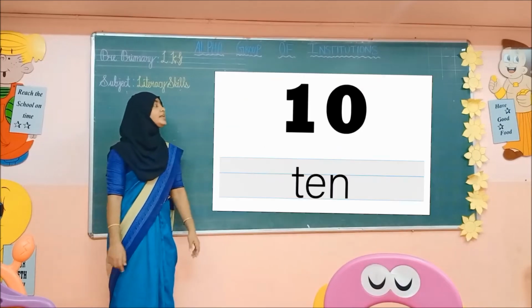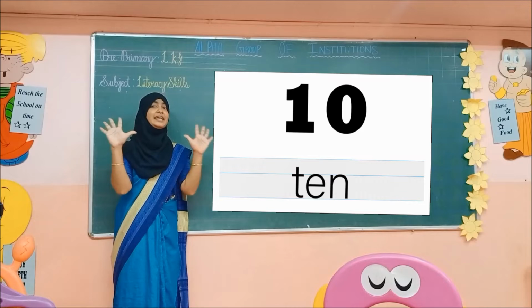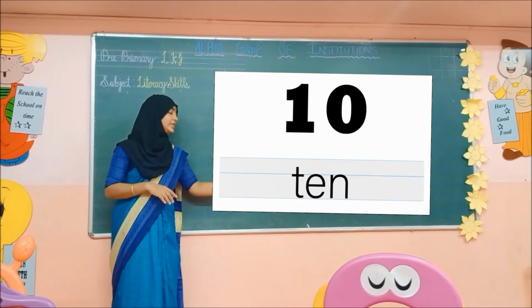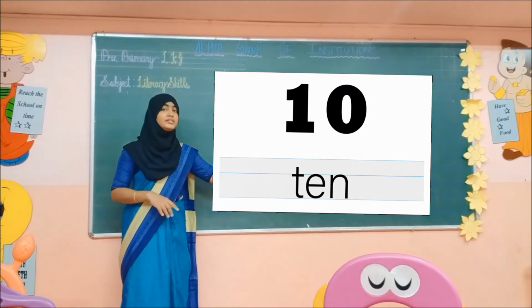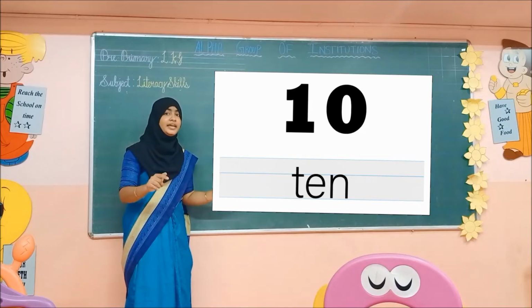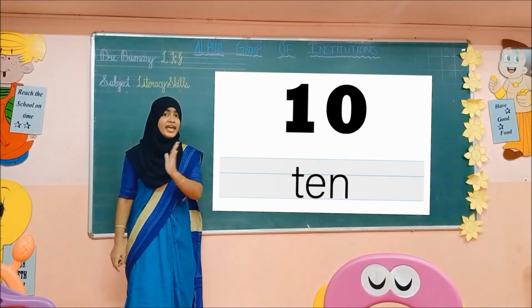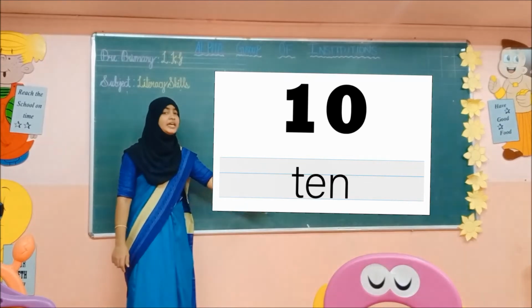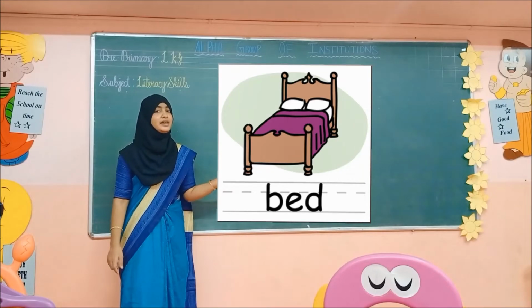Okay children, see the next picture. What is this? Yes, 10. Number 10. Now say T-E-N, 10. See, listen carefully. T-E-N, 10. While we are pronouncing 10. Okay? T-E-N, 10.